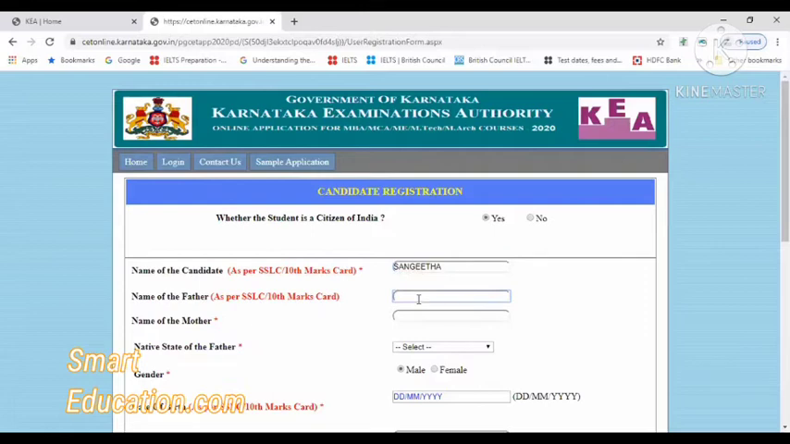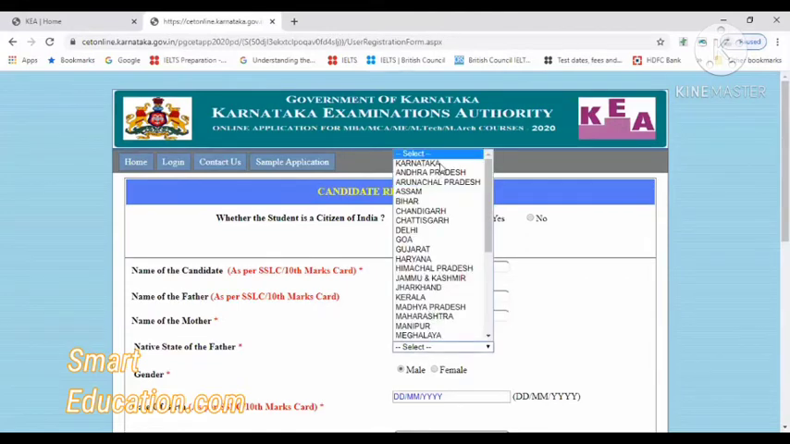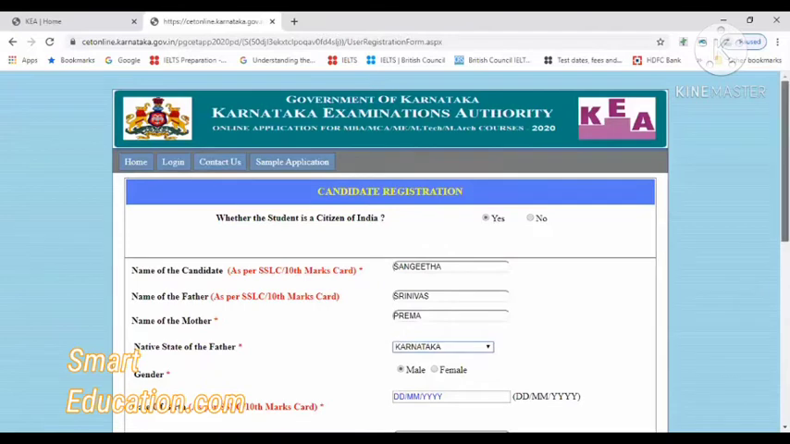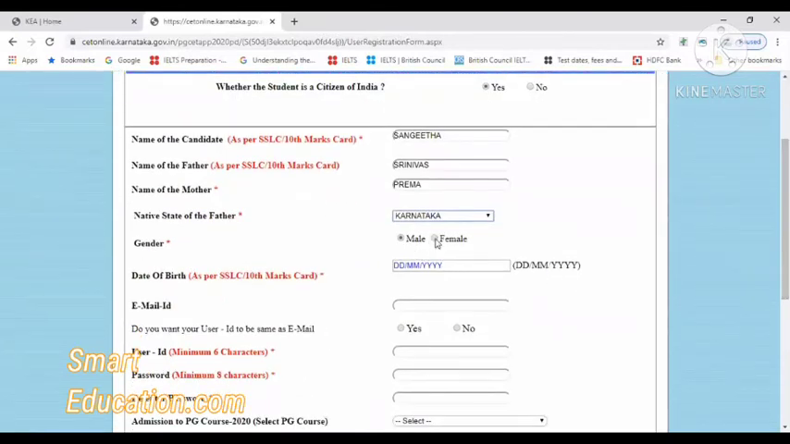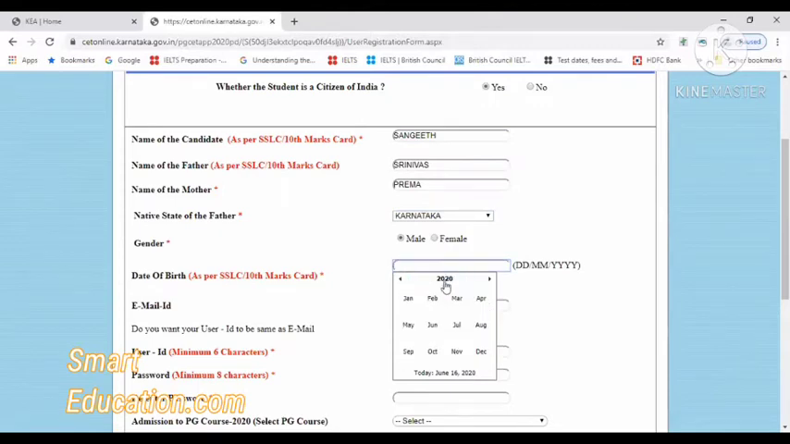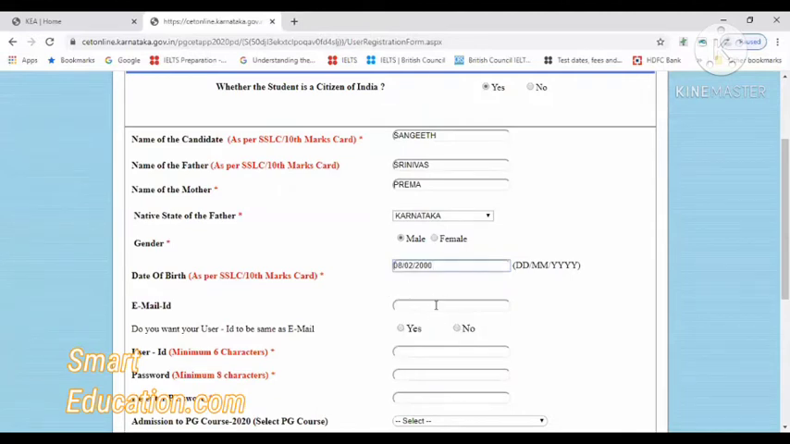As I told you, I'm just giving dummy information. Don't copy all those things. Just do it as per the instruction. Your father's name, then your mother's name, then the native of your father. If it is Karnataka only, then the native will be Karnataka itself. Then your gender, then your date of birth. Here first you have to select the year in which you were born, then your month, and then the date. Once you click on this, the date, month and year will be mentioned.